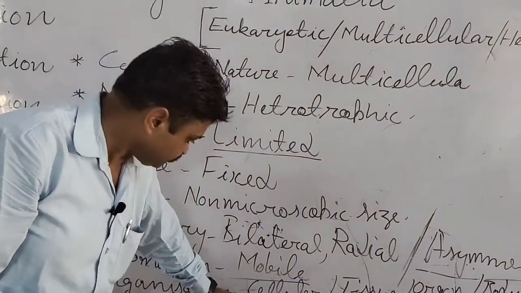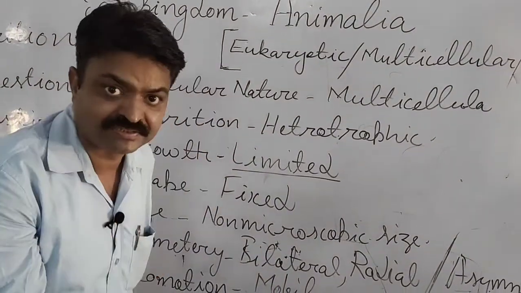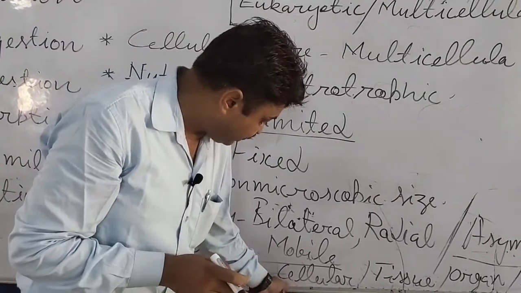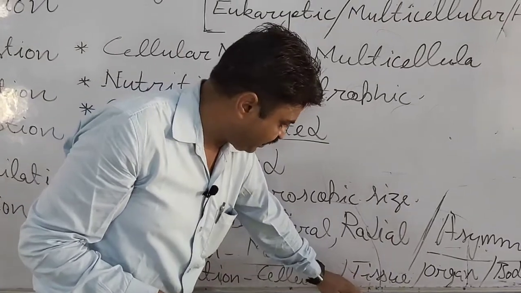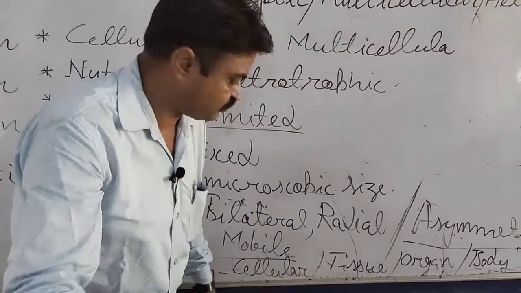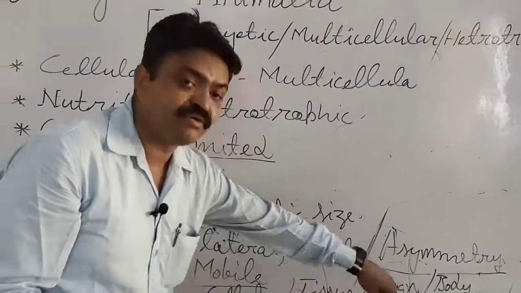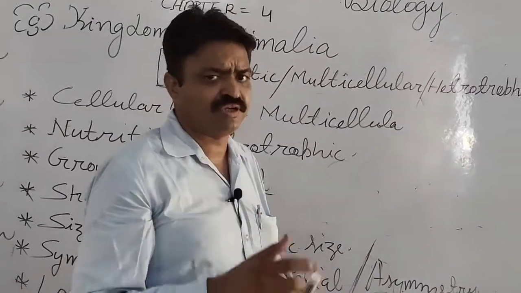If the animals have more than one cell, then we can say that they have cellular organization. Sometimes a group of cells makes the tissue, and those groups of animals are known as tissue organization level organisms. After that, the tissue makes the organ, and there are some living organisms that have only some organs.